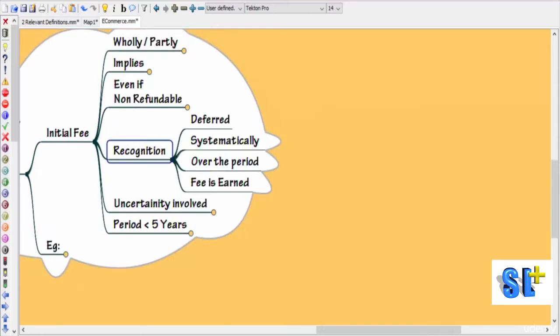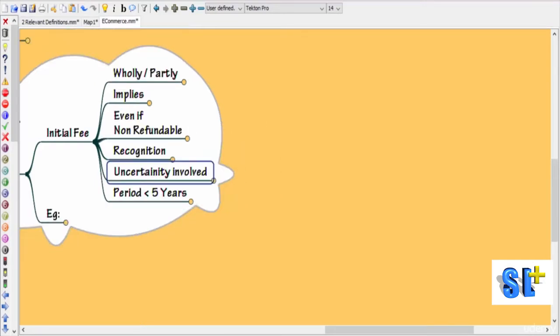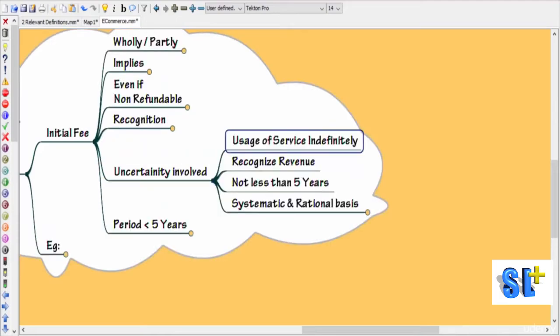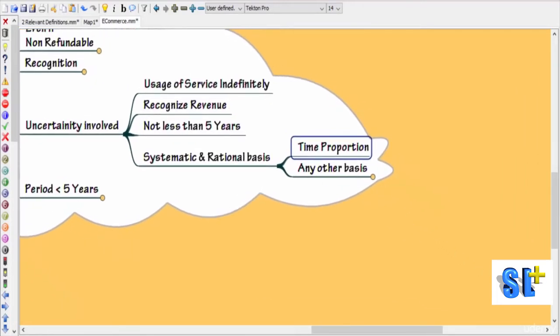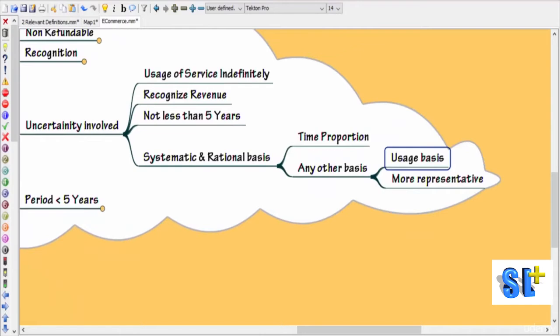So the recognition should ideally be deferred systematically over the period in which the fee is earned. But here we have uncertainty, because there is uncertainty involved with the usage of the service indefinitely. So we have to recognize the revenue on a deferred basis for a period not less than 5 years. It means you should recognize it over at least a 5 year period, and this should happen on a systematic and rational basis. Time proportion is the best systematic and rational basis, but you can also go for any other basis, which can be on the basis of usage, which can even be more representative.